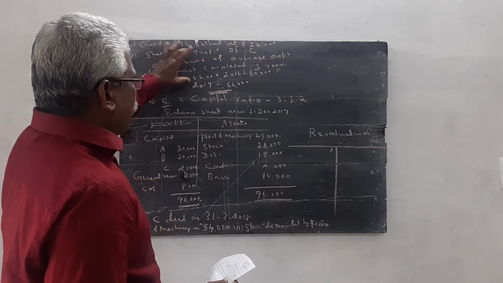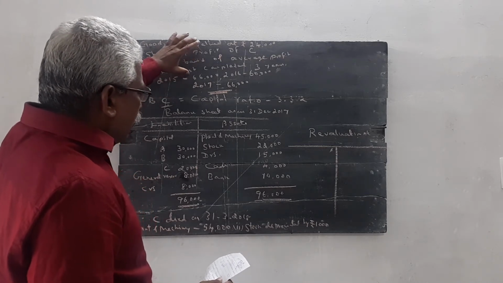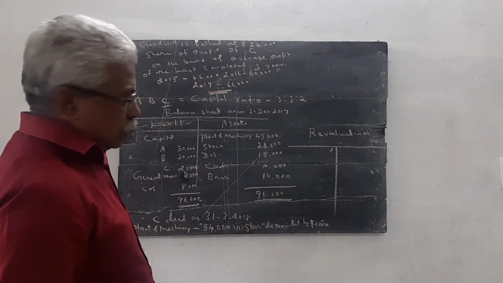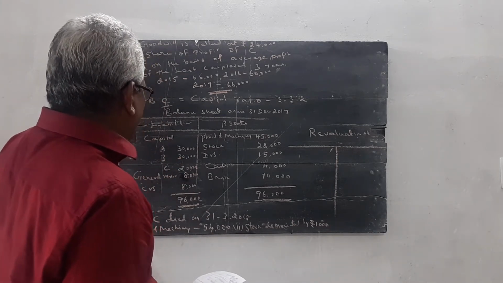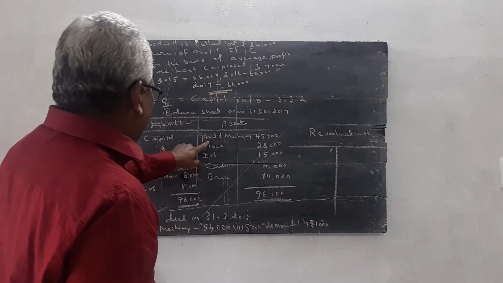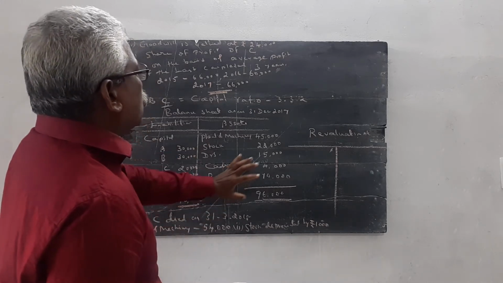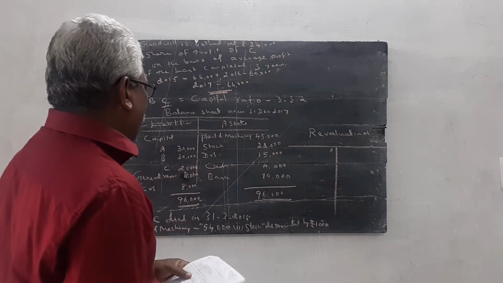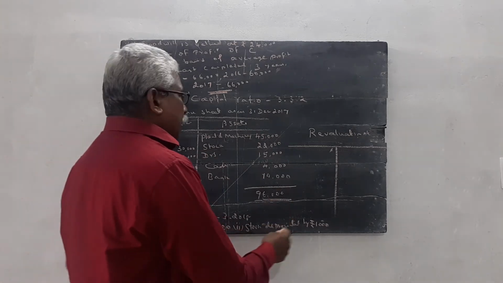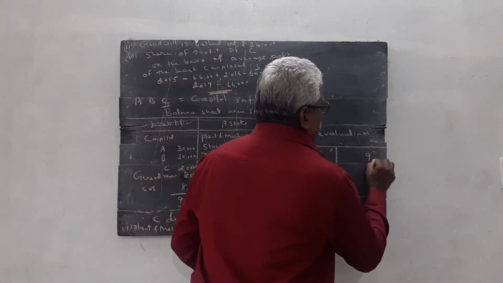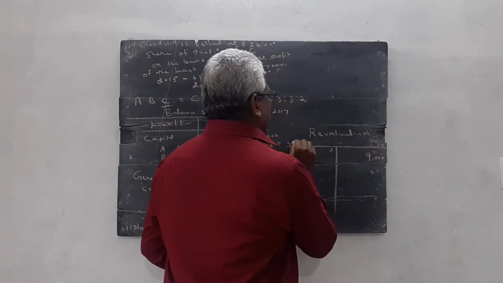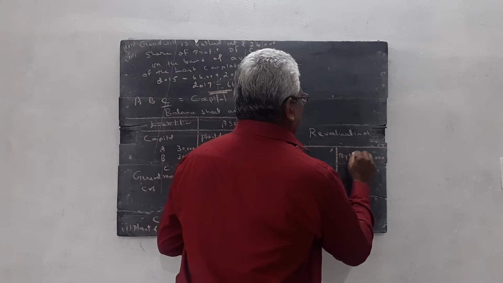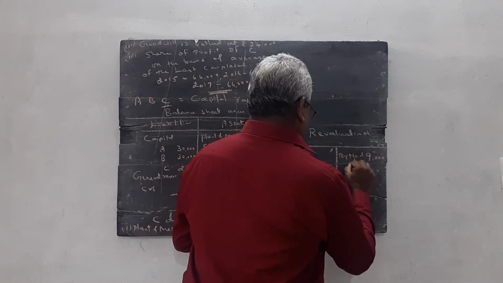Goodwill and share of profit come to the capital account. Plant and machinery value increased, so 9,000 rupees profit. So it is entered on the credit side by plant and machinery.